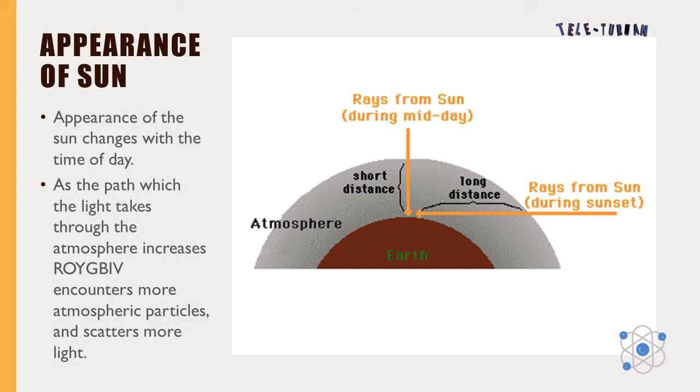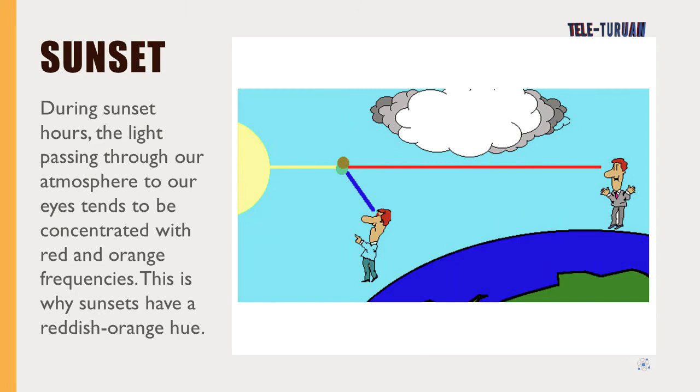As the path which the light takes through the atmosphere increases, ROYGBIV encounters more atmospheric particles and scatters more light. During sunset hours, the light passing through our atmosphere to our eyes tends to be concentrated with red and orange frequencies. This is why sunsets have a reddish-orange hue.